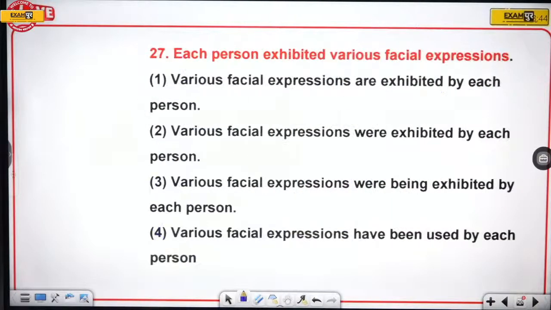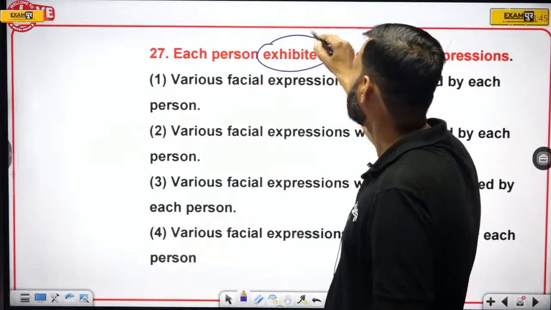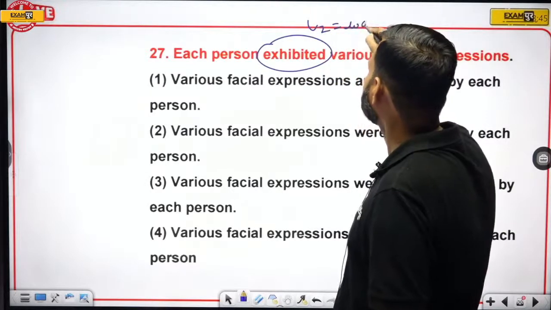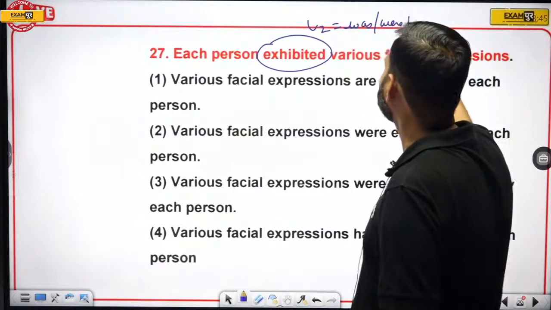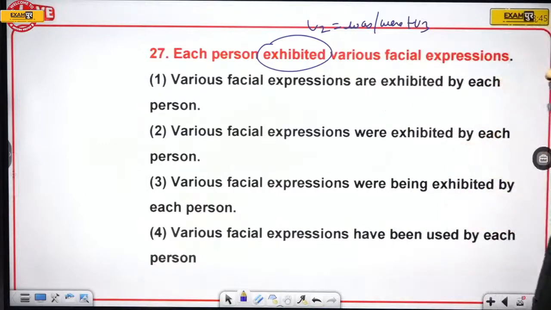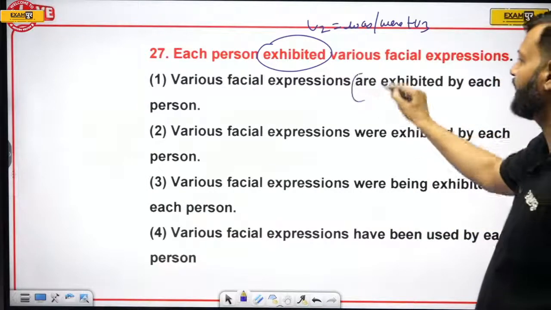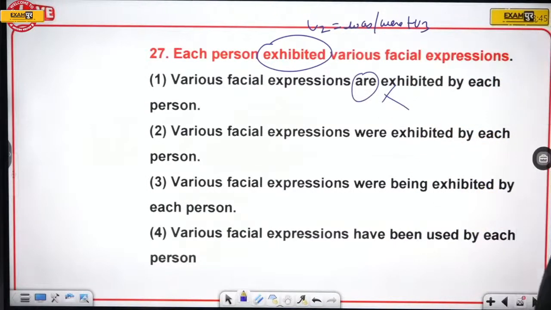Okay, now 27. Each person exhibited various facial expressions. So exhibited is second form. It has to be changed into was, were plus V3. Okay, was, were plus V3. So here we have R, eliminate.